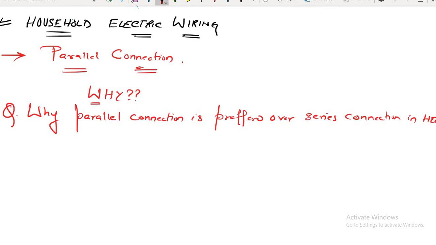HEW means household electric wiring. Is that clear?